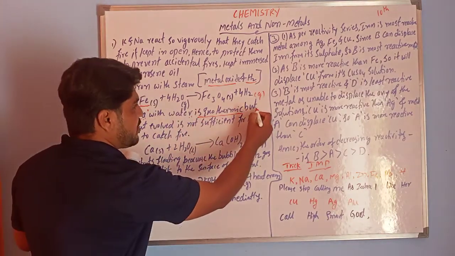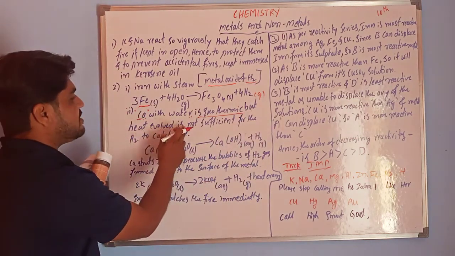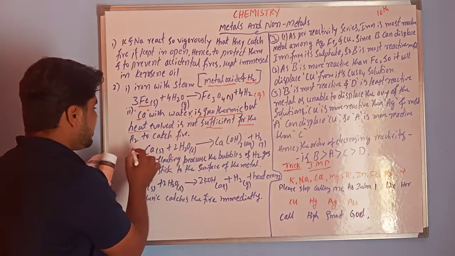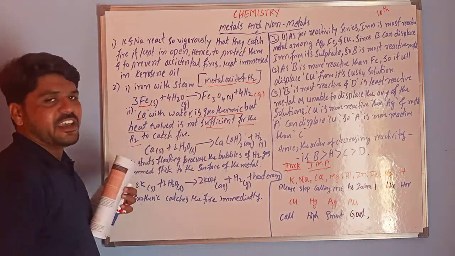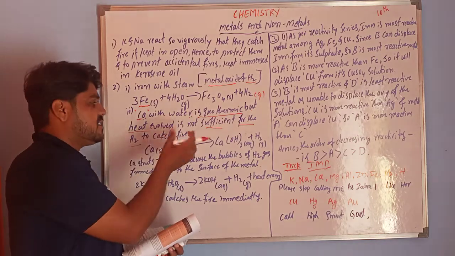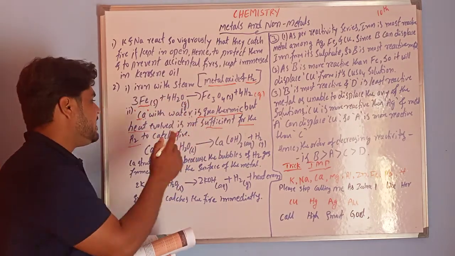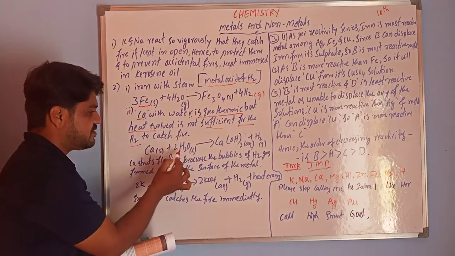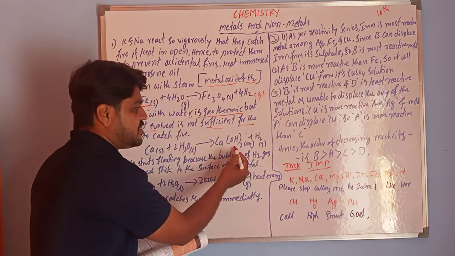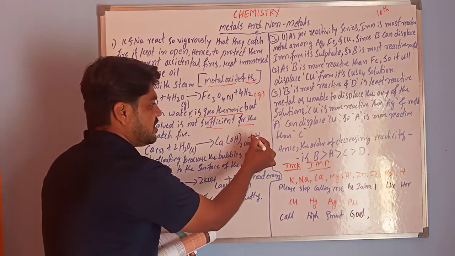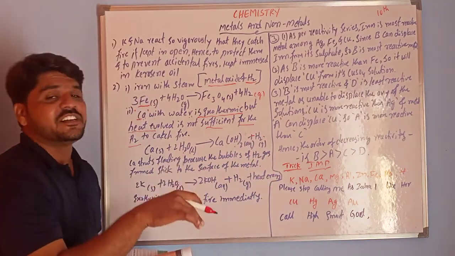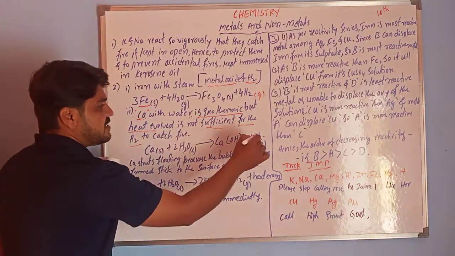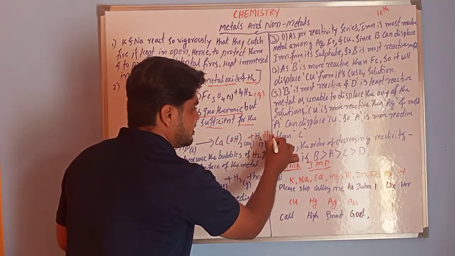But one more important thing: the heat evolved is not sufficient for the hydrogen to catch fire. If hydrogen is to catch fire, we need a larger amount of heat. In this reaction, when calcium reacts with water, it produces calcium hydroxide and hydrogen gas, but the energy is not sufficient for the hydrogen to catch fire. That is why there is less energy.